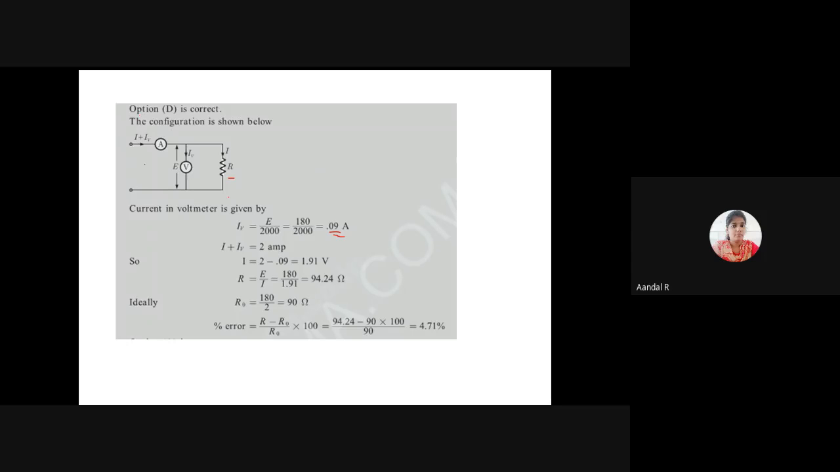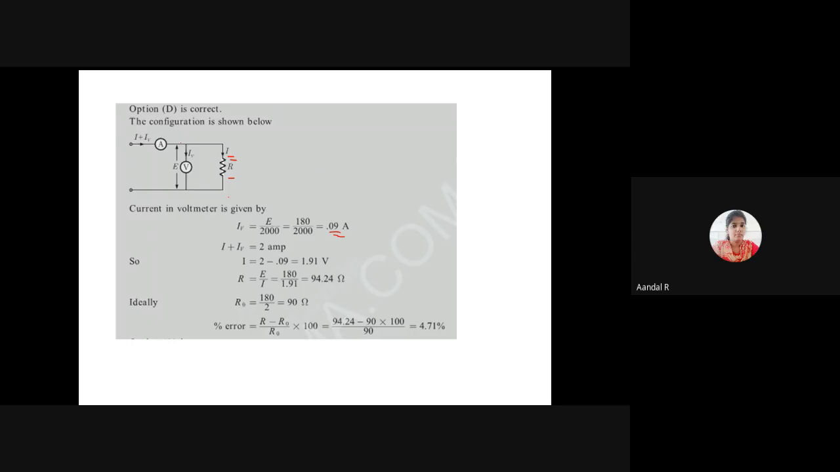The total current measured by the ammeter is 2 ampere. The current flowing through the resistance is the total current minus the current flowing through the voltmeter. Total current is 2 ampere. Current flowing through the voltmeter is 0.09 ampere. So the I value is equal to 1.91 ampere.